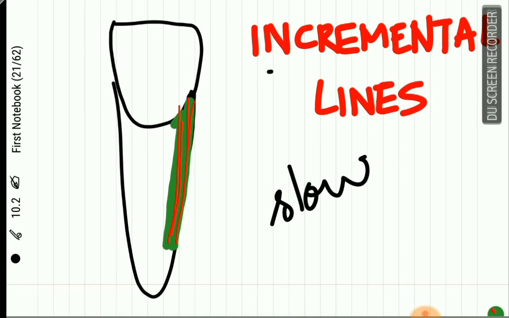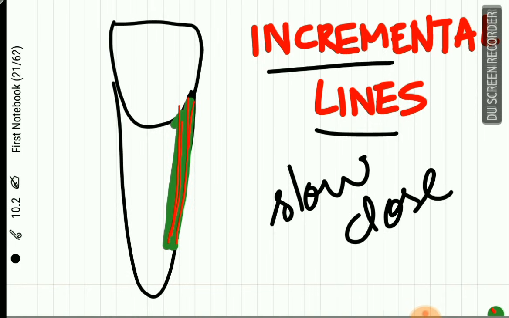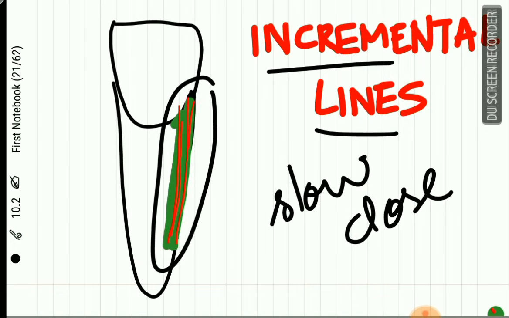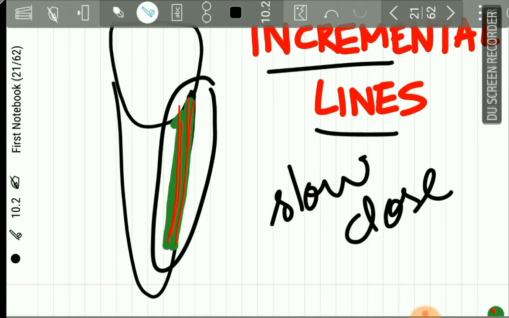So the incremental lines of the AEFC are very close to each other because of this slow rate of deposition. And these incremental lines run parallel to the surface as shown here. The red incremental lines run parallel to the cementum surface.